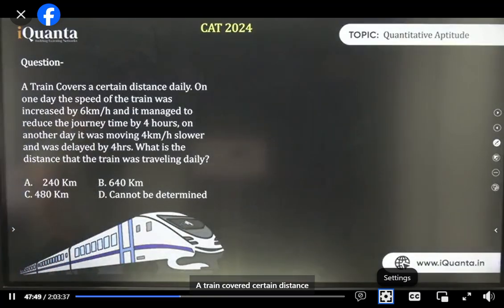A train covered a certain distance daily. One day, the speed of the train was increased by 6 km/h, and it managed to reduce the journey time by 4 hours. On another day, it was moving 4 km/h slower and was delayed by 4 hours. What's the distance the train was traveling daily? Aditya, right?